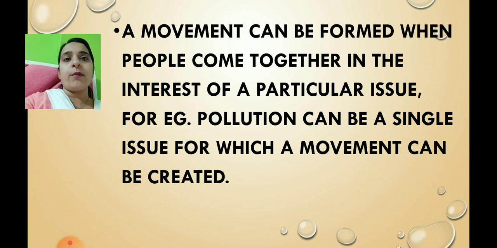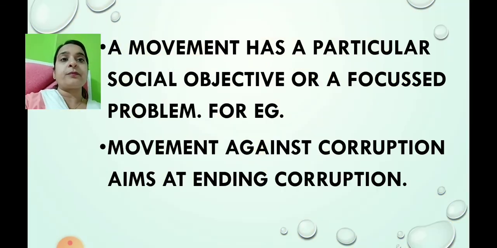So there are so many movements. For example, there were movements against corruption. Then we have learned now about the movement against child marriage and against dowry. There are so many movements for women's protection, and for children, CRY, that is Children Relief and You. That's an organization working for the welfare of children. A movement has a particular social objective or a focused problem.